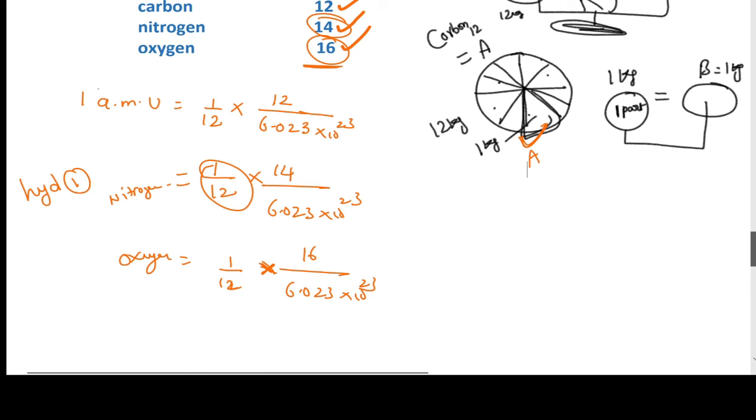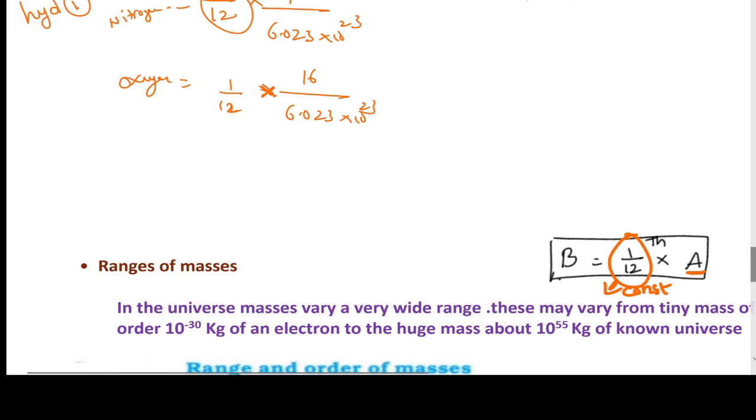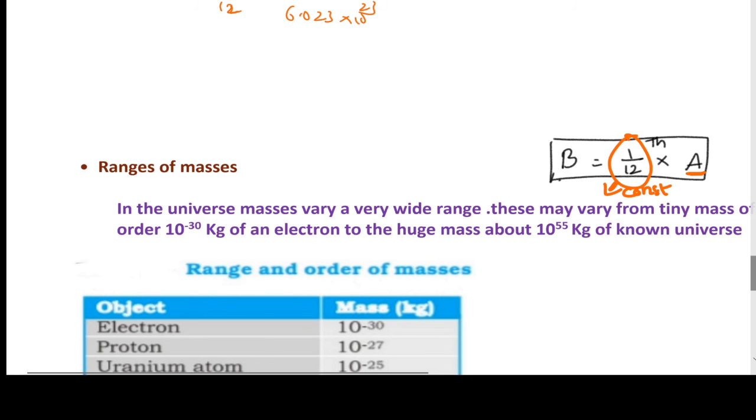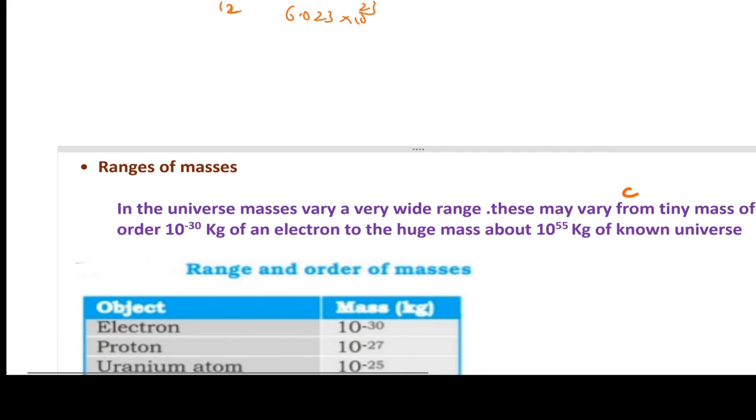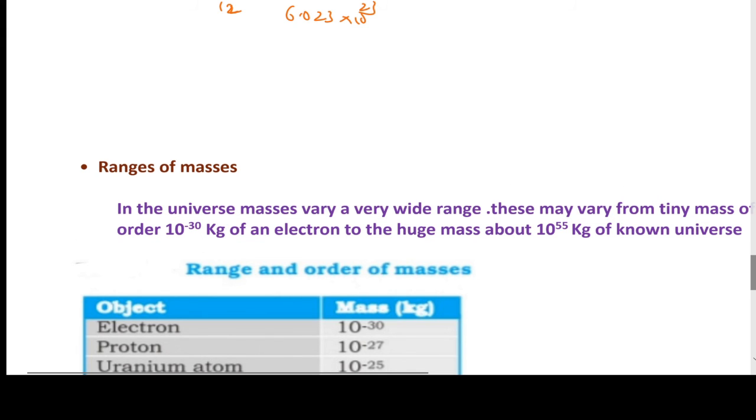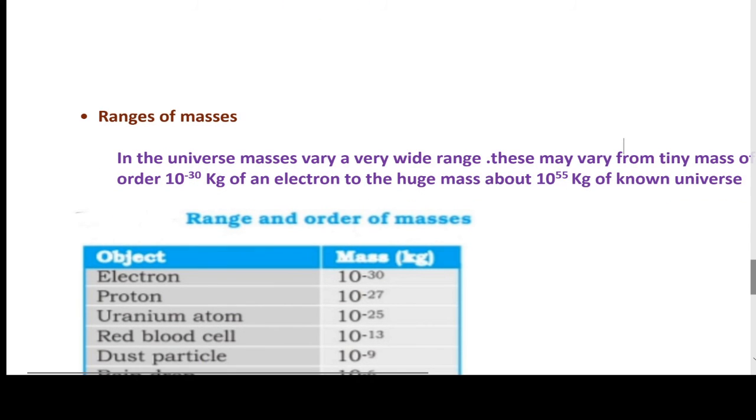Up to now it is completed. Now move to ranges of mass. We know that in the universe, masses vary over a very wide range. They may vary from the teeny mass of order 10 power minus 30 kg of an electron to the huge mass of about 10 power 55 kg of the known universe.